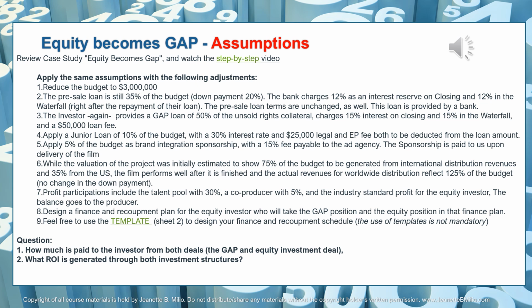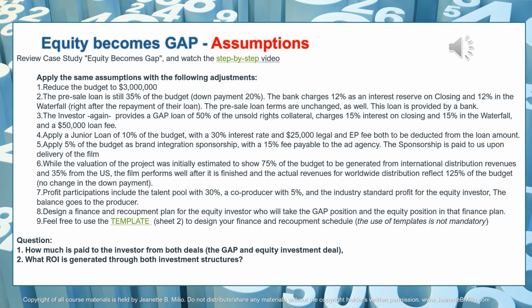So you would design a finance and recoupment plan for this film and would look at what the equity investor is investing in total, including their equity and gap. How much are they making in total, including interest rates, loan fees, premiums, and profit. And then see what is the ROI the investor has by doing both the loan, the gap loan, and the equity. So the question then is, how much is paid to the investor from both deals? Meaning how much money does he make in interest fees, loan fees, premiums, and profit? And then what is his ROI?